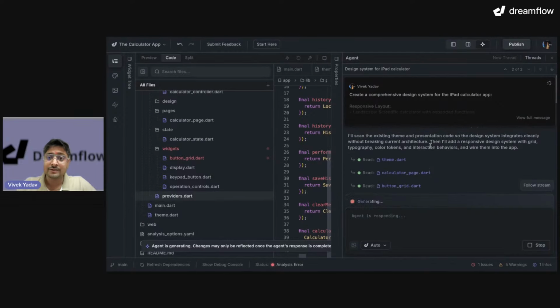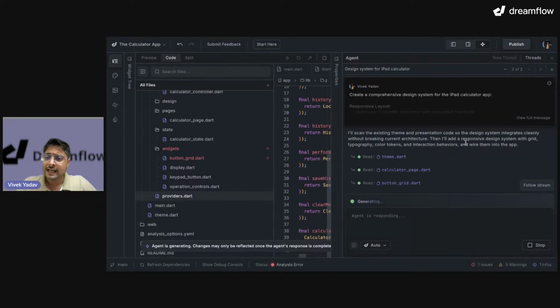Let's see what it had done for design system. After our prompt, it is saying, I'll scan the existing theme and presentation code so the design system integrates cleanly without breaking current architecture. Oh wow, that's good. Then I'll add a responsive design system with grid, typography, color tokens, and interaction behaviors and wire them into app.